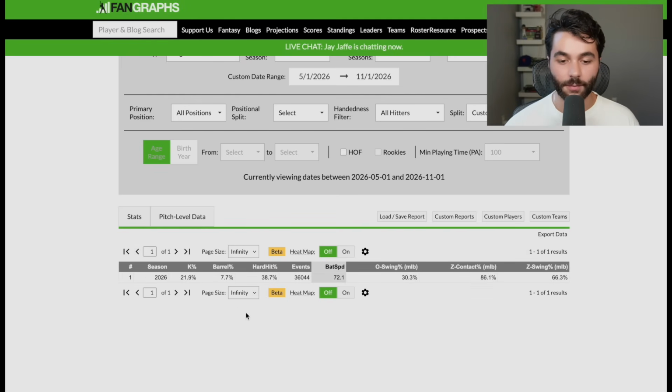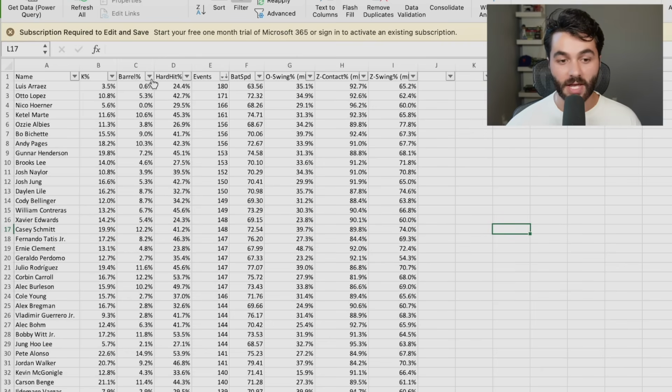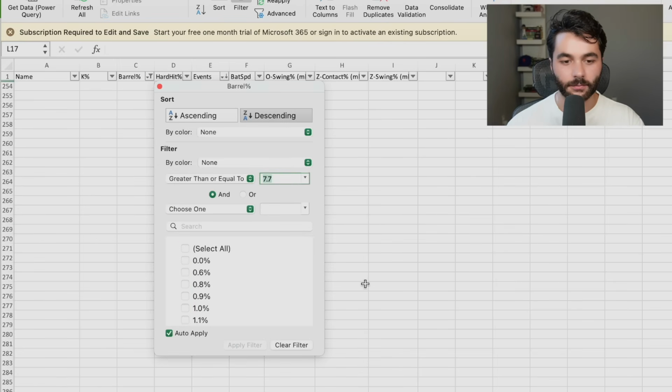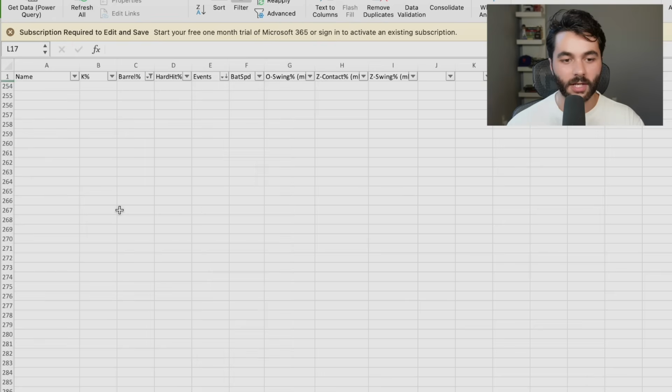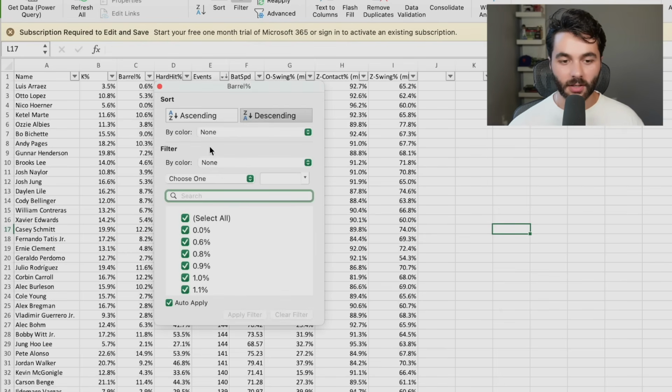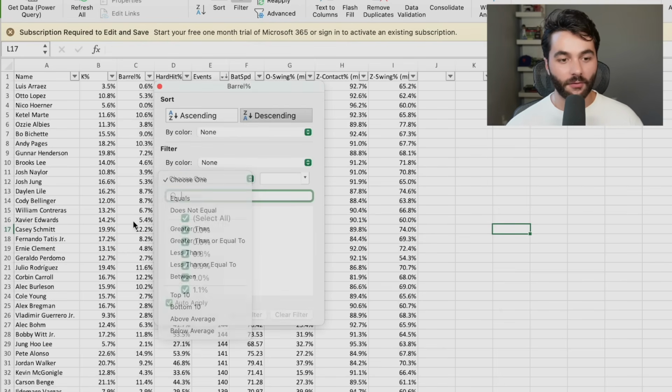So 7.7 barrel rate. I'm probably going to speed this up or just cut this part out because my Excel fingers are just embarrassing. So greater than or equal to 7.7 barrel rate. Why did that come up with no names? How was no one? That's what I'm telling you guys about my Excel fingers. They're terrible. Back to it here. I want every hitter on this list.